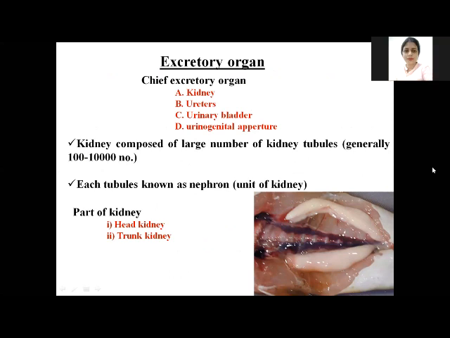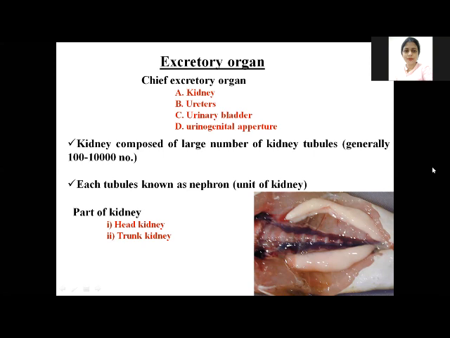So now the excretory organs. The chief excretory organs are basically four. The kidney, which is the main filtering apparatus. Then the ureter, the tube which carries the urine. Then the urinary bladder, a bag-like or pouch-like structure which stores the urine. And then the urinogenital aperture, the opening through which the urine passes out from the body.